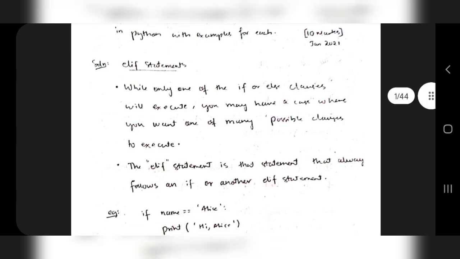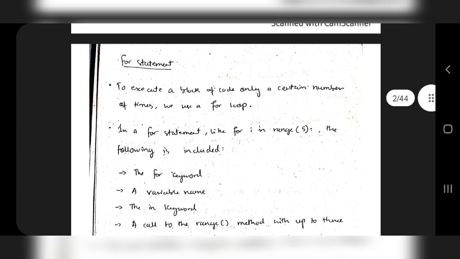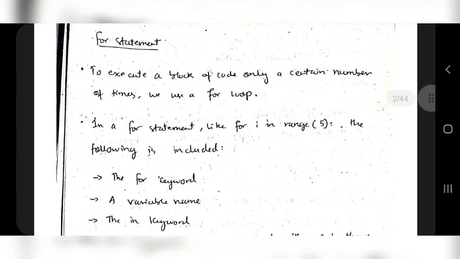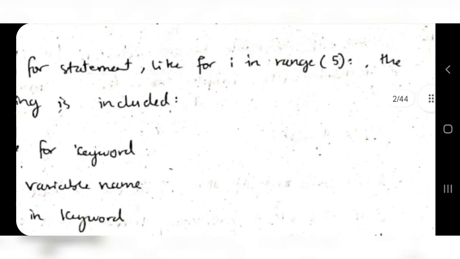So let's quickly go through the statements I have written here. The for statement is used to execute a block of code only a certain number of times. We don't have to execute until a condition becomes false. Only if I have to execute it like 5 number of times. For example, if I have to print my name 5 number of times, I'll be using a for loop, for i equal to 0, and it should run till 5, and I'll be printing my name. So it will run 5 times and print the name.